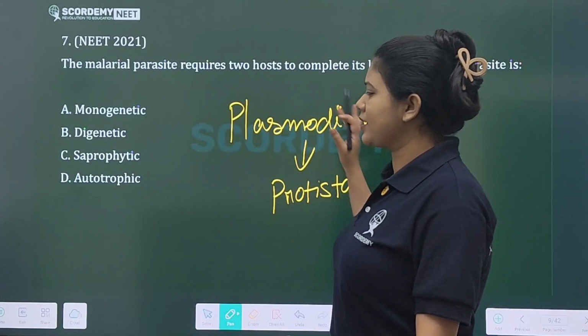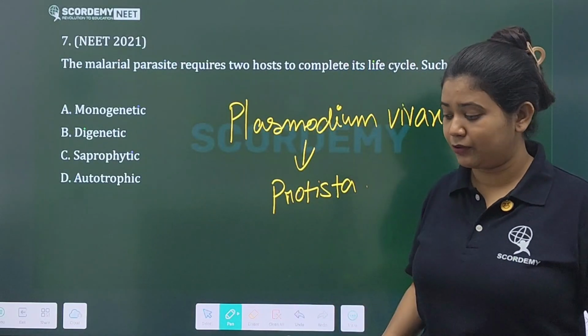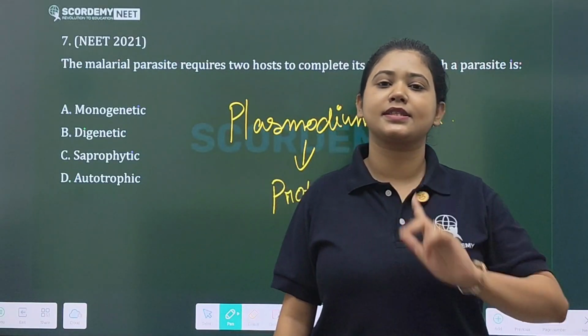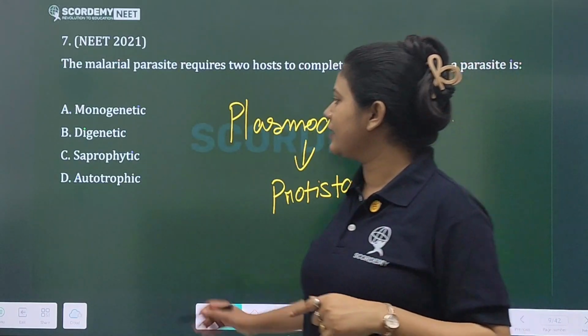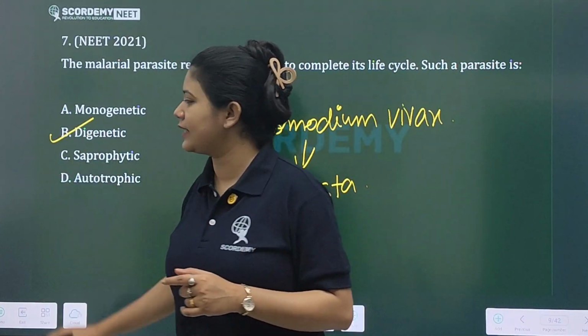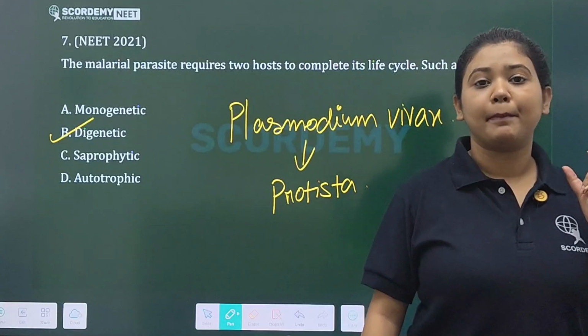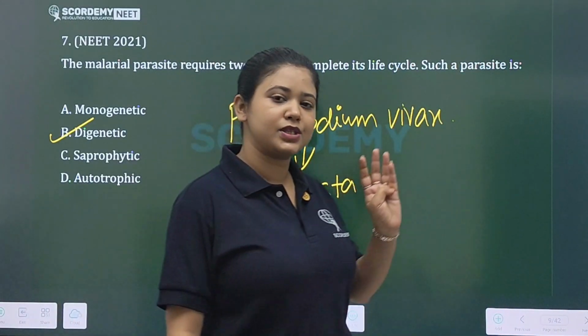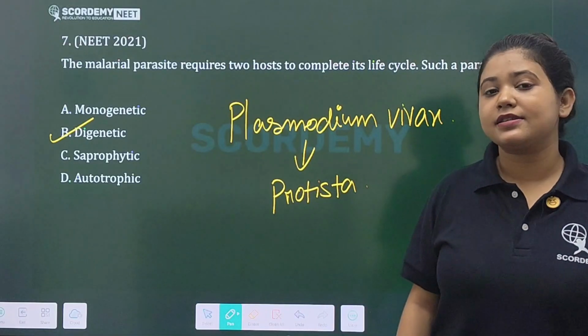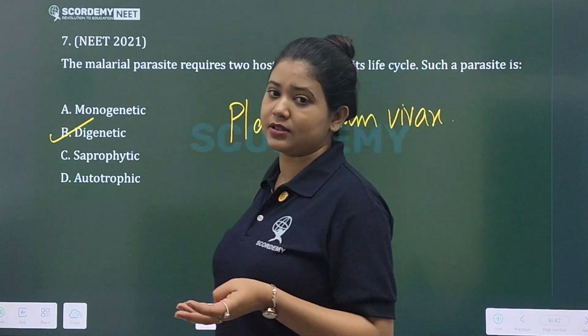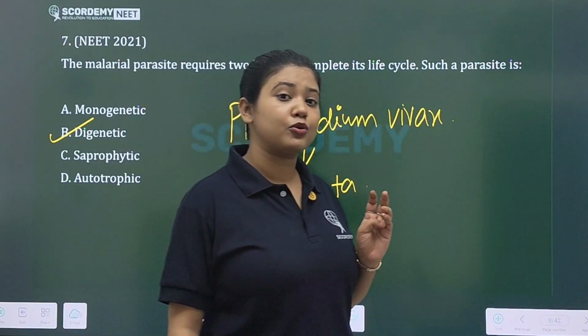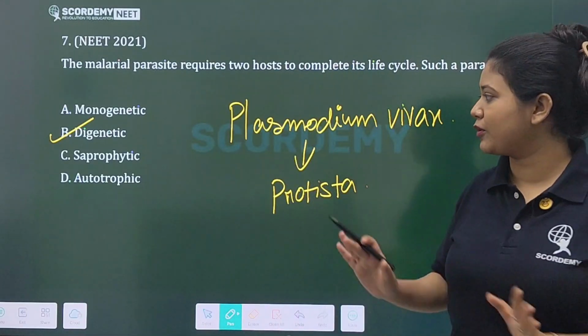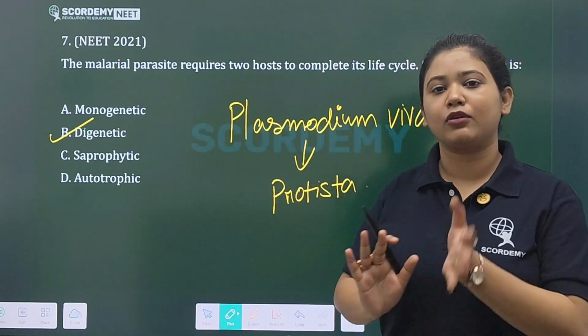This type of parasite which needs 2 hosts to complete its life cycle, we name as digenetic parasite, because they exhibit 2 life cycles: sexual reproduction in the mosquito and asexual reproduction in human beings. Sporozoite. We will read that later, I will not do it here.